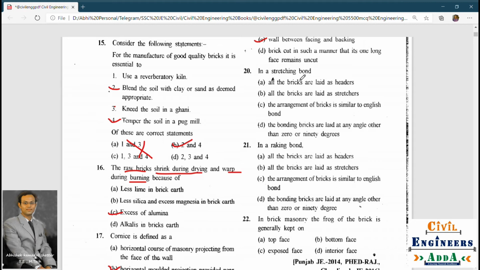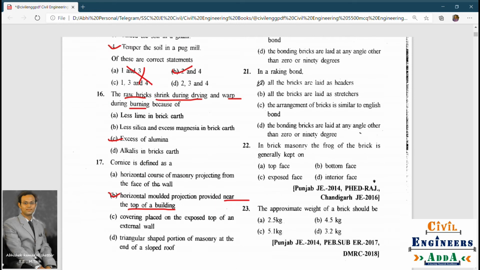In a stretching bond, okay, stretching bond, all the bricks are laid as headers, all the bricks are laid as stretchers. The arrangement of bricks is similar to English bond. The bonding bricks are laid at any angle other than 0 or 90 degrees. So the answer is all bricks are laid as stretchers. It's a normal question, no need to think a lot.